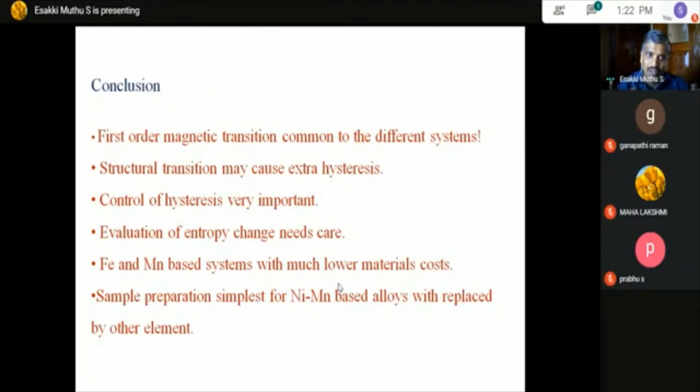Applying the equations for magnetic entropy change to a first order magnetic transition will give some error; those equations for delta SM are meant for second order magnetic transitions. Most systems which show a first order magnetic transition also have a structural transition, which may cause extra hysteresis, and with more hysteresis there will be more thermal loss. So you have to choose the material to control the hysteresis and still have a large magnetic entropy change.